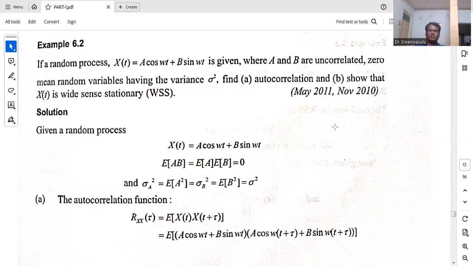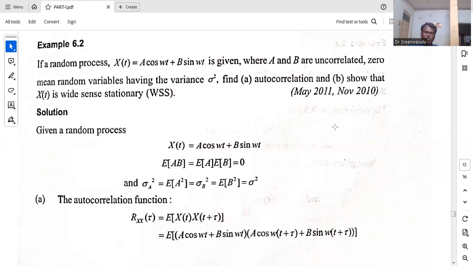Just now I discussed that wide sense stationary means the random process must satisfy these conditions. If we calculate the mean value of the random process, it must be constant, and if we calculate the correlation function, it is independent of time, or it is a function of a dummy variable, tau. Now, first of all, you see the given data. The given data is x of t is equal to a cos omega t plus b sin omega t.